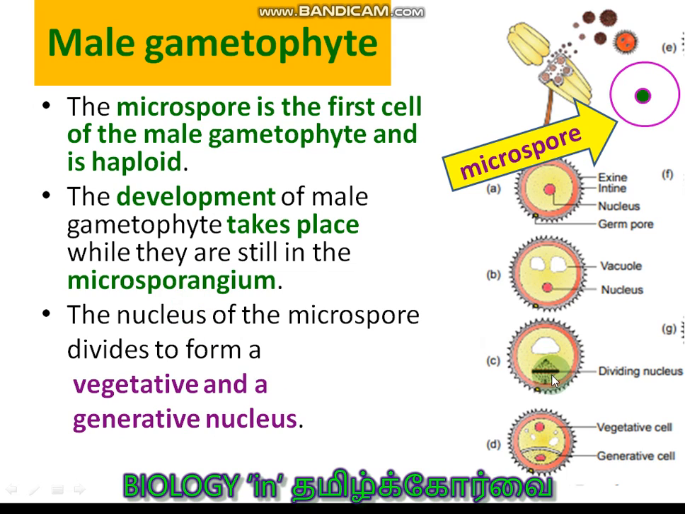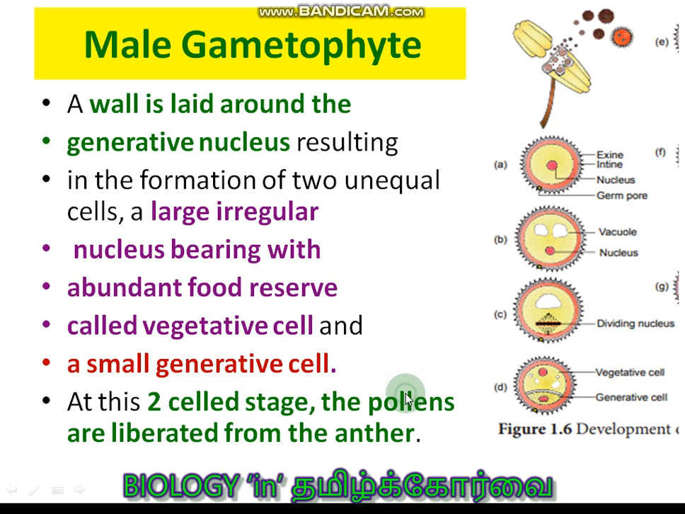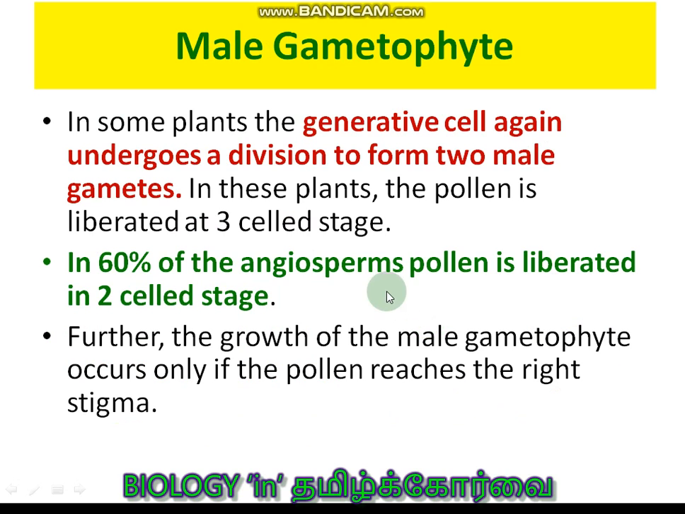The cell undergoes cell division, dividing the nucleus. So two cells are formed, one is the vegetative cell and another one is the generative cell. A wall is laid around the generative nucleus, resulting in the formation of two unequal cells. One is larger with abundant food reserves, called the vegetative cell, and one is small and is called the generative cell. At this two cell stage, the pollen grains are liberated from the anthers.